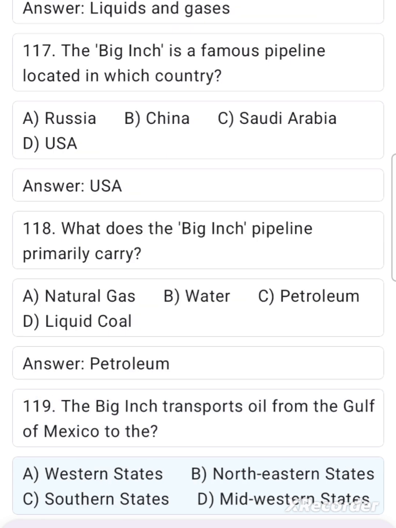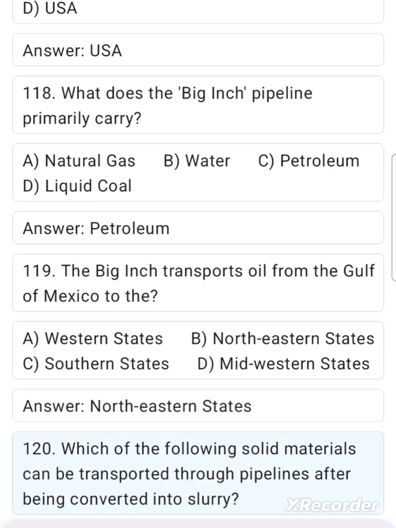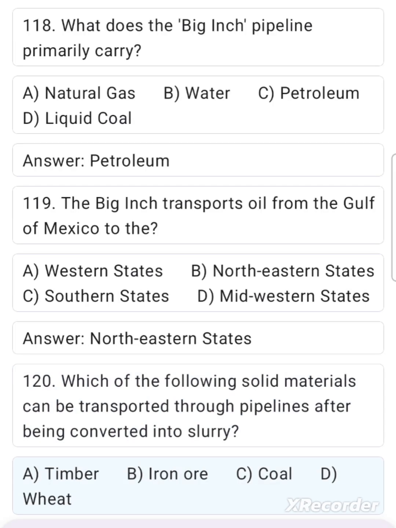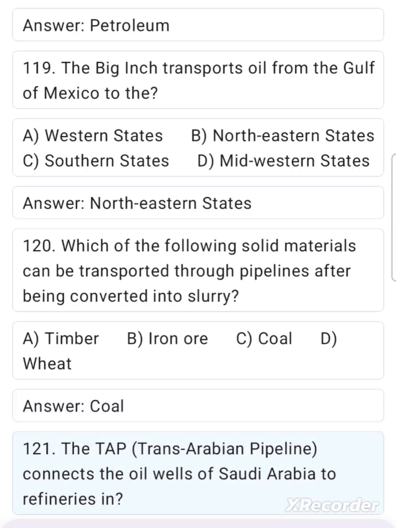119. The Big Inch transports oil from the Gulf of Mexico to the A. Western states, B. Northeastern states, C. Southern states, D. Midwestern states. Answer: Northeastern states. 120. Which of the following solid materials can be transported through pipelines after being converted into slurry? A. Timber, B. Iron ore, C. Coal, D. Wheat. Answer: Coal.